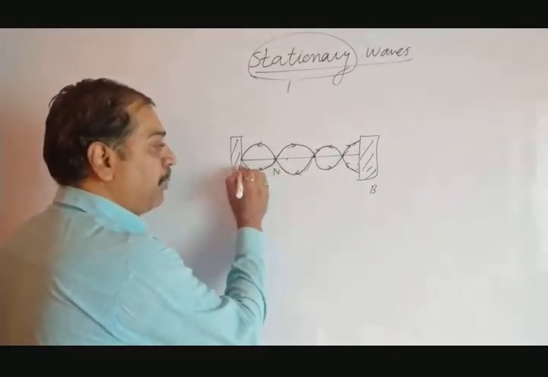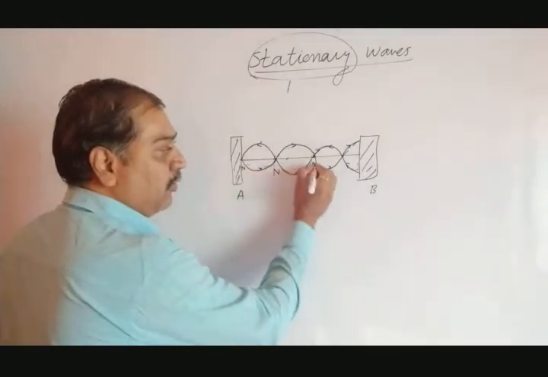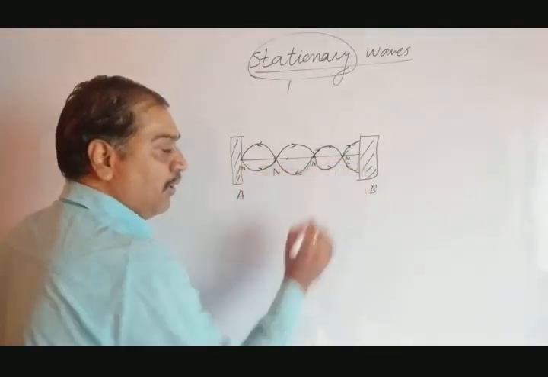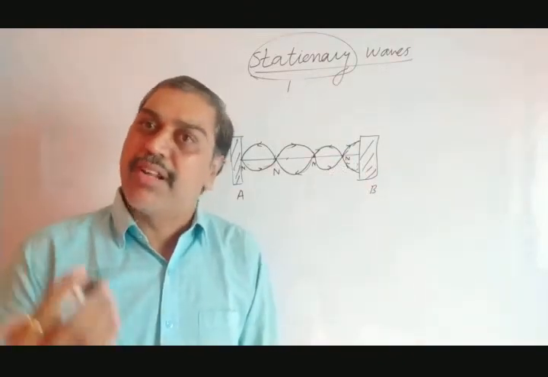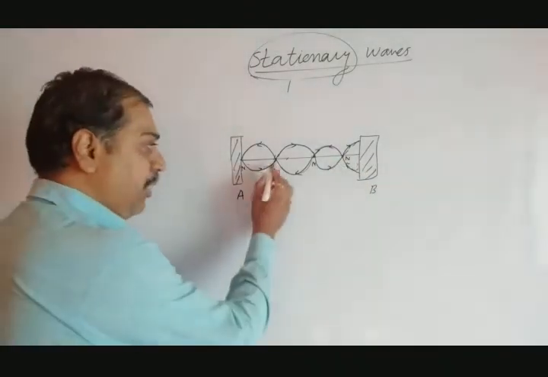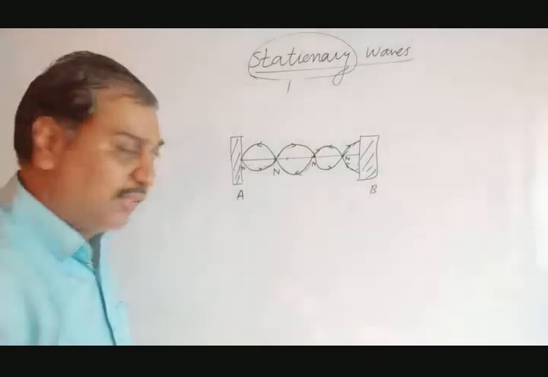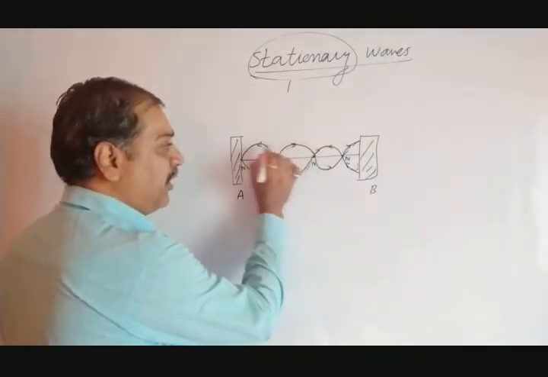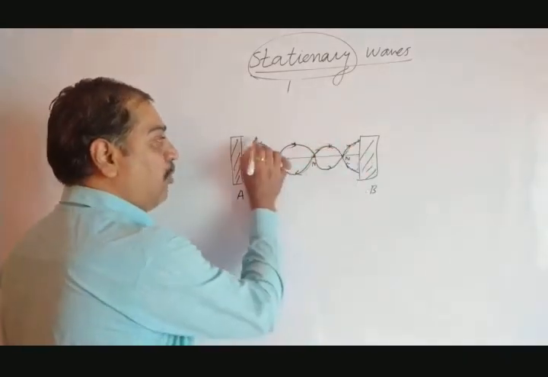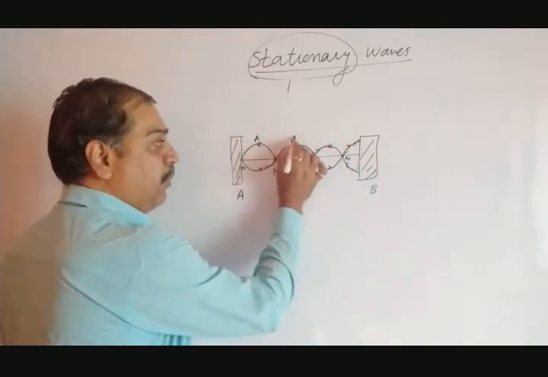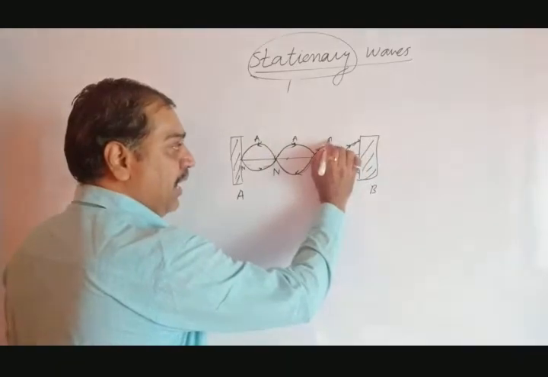So node is represented by capital N. These are the points where displacement is minimum, or we can say amplitude is minimum or zero. Those points are said to be nodes. Apart from this, there are some points in the positive direction where the amplitude is maximum, and these points are said to be antinodes, represented by A.